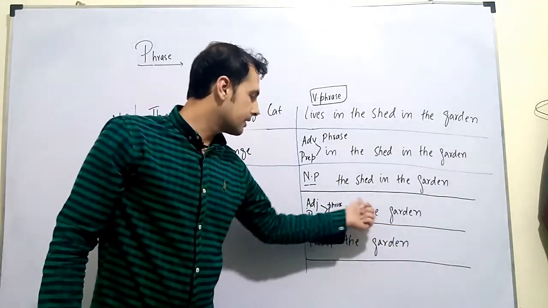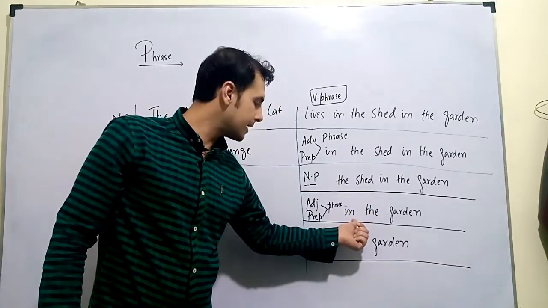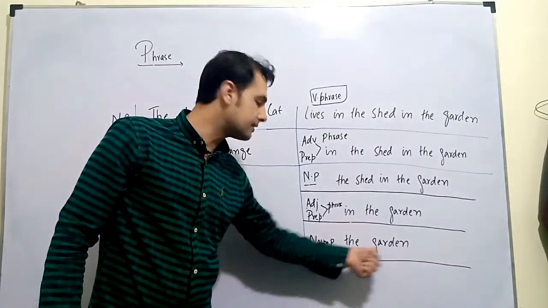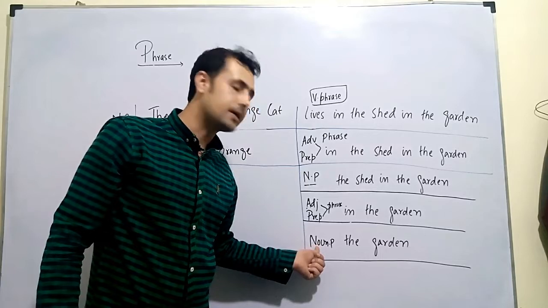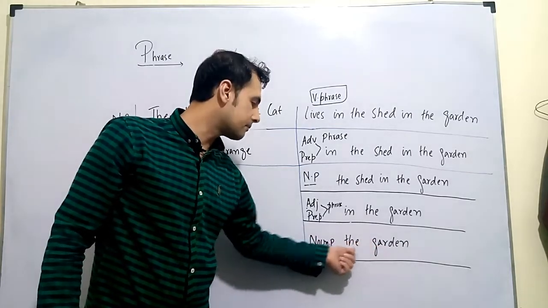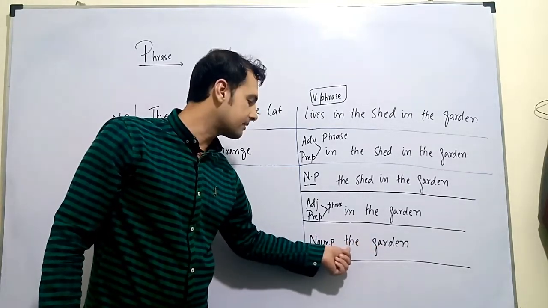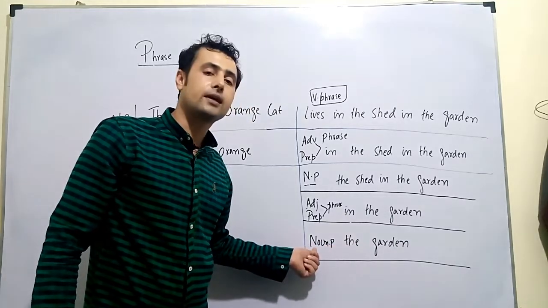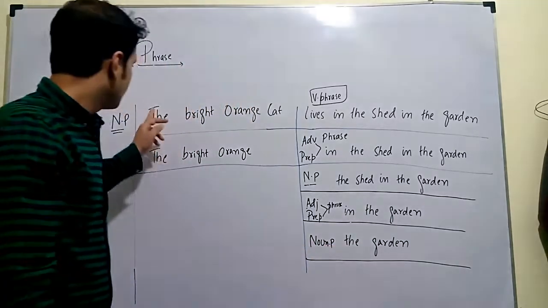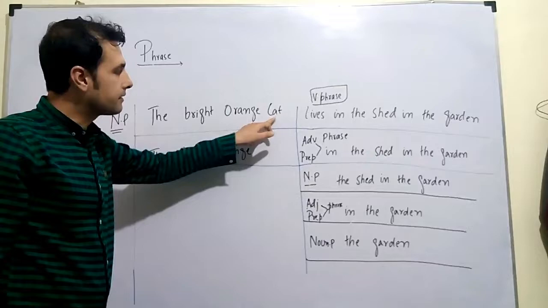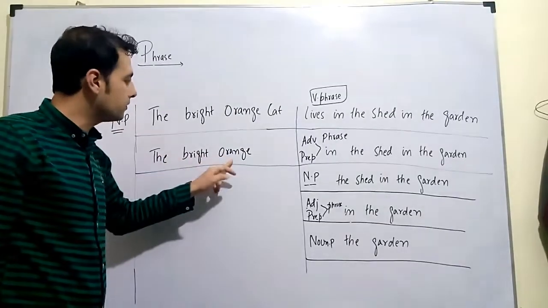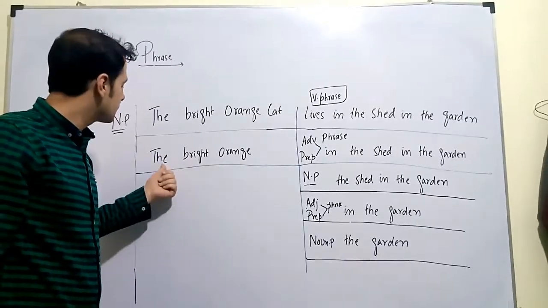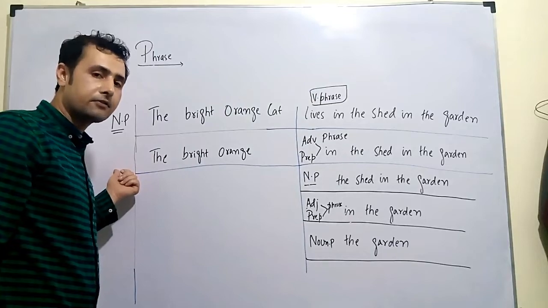In the last step, if I remove the preposition "in" and leave only "the garden", what would that become? Garden is a noun, and before garden I have the determiner, so it would be a noun phrase. In the subject, if I remove "cat" and leave only "the bright orange", that would become an adjective phrase.